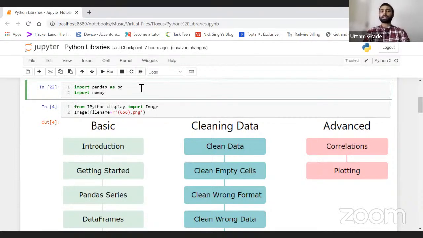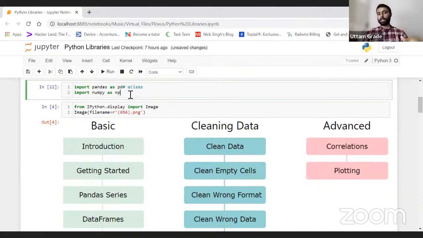Now, import pandas as pd. Why do I always need to write as pd, as np, right? These are standard ways, you can say. You can write anything, you can write my name, Uttam, as well: as pd or as Uttam. Basically, I don't need to write pandas again and again. I just need to write pd only. So it is called an alias, or some people call them aliases, right? So import pandas as pd and import numpy as np. Wherever I use pandas, at that time I need to use pd, and for numpy, np, in this way, right? Okay.